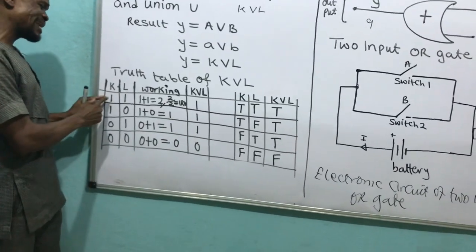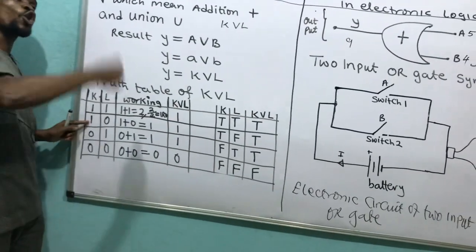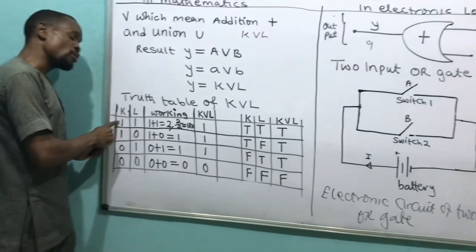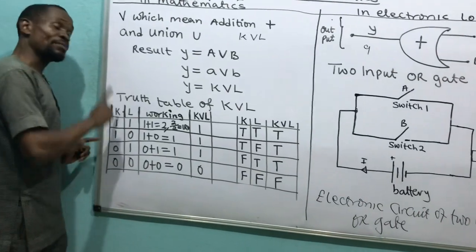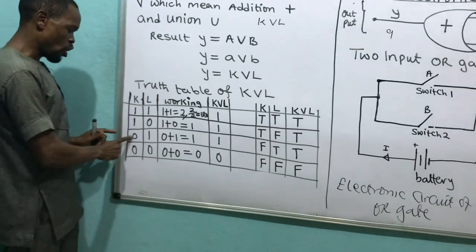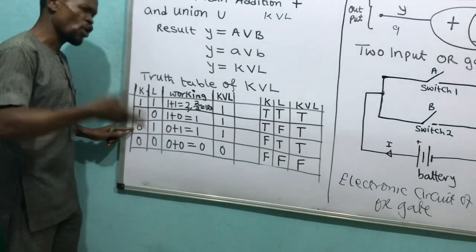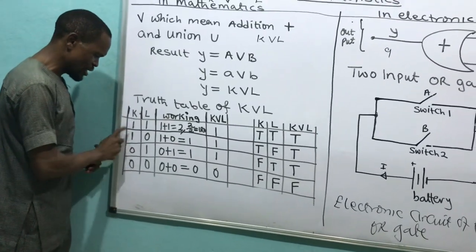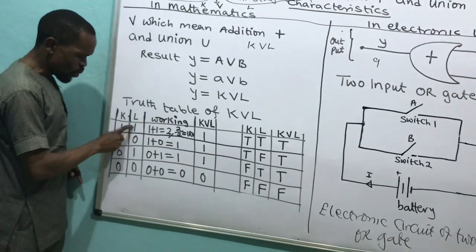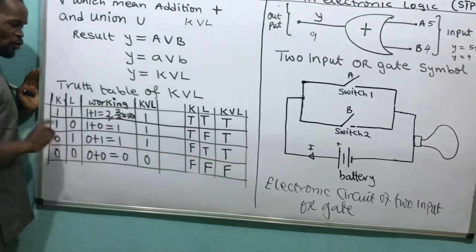Table. You remember that I say that 1 means on, which we call true. 1 represents on or true. 1 again represents on or true. 0 represents what? Off or false. False is 0 or off. 0, 0, that I call 1, 1, 0, 0, 1, 0, 1, 0. Table.